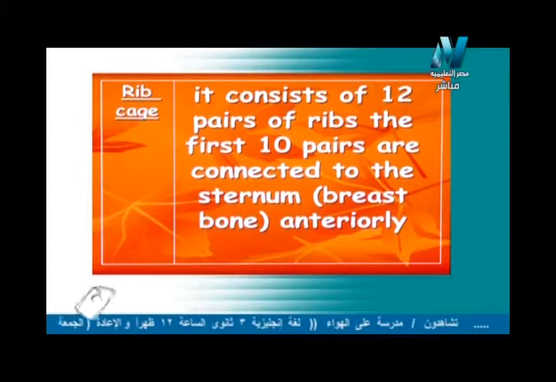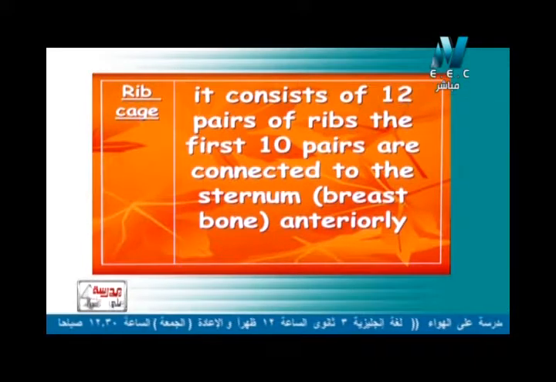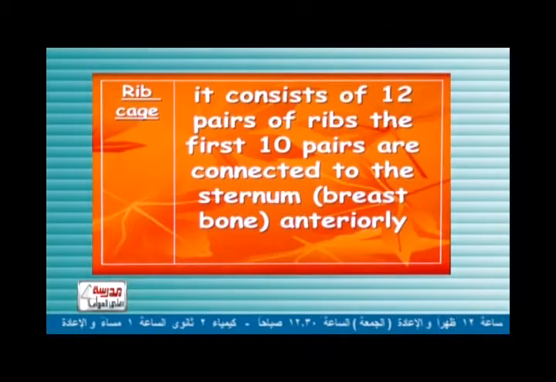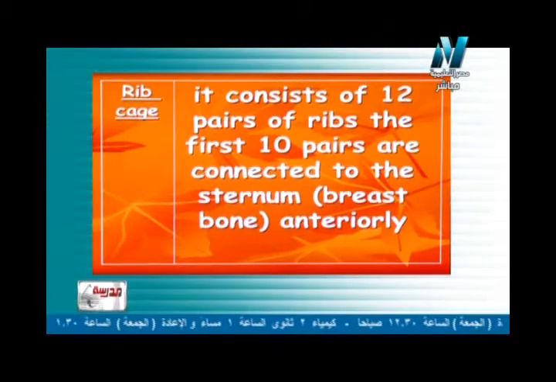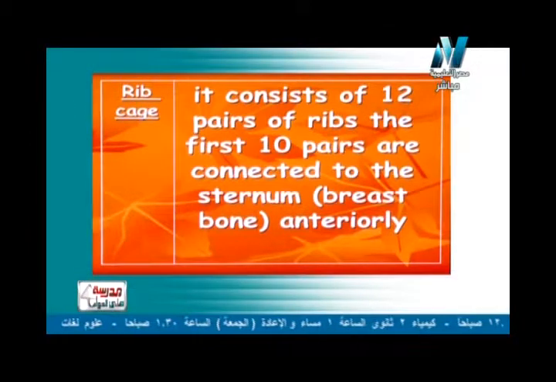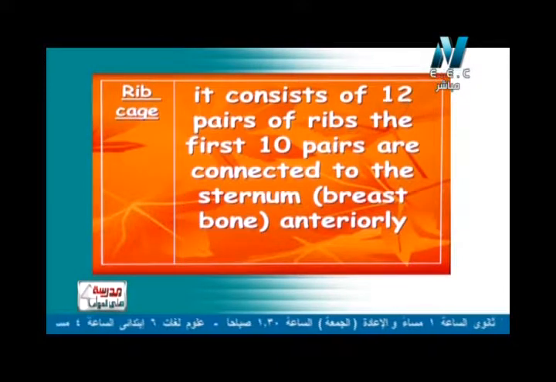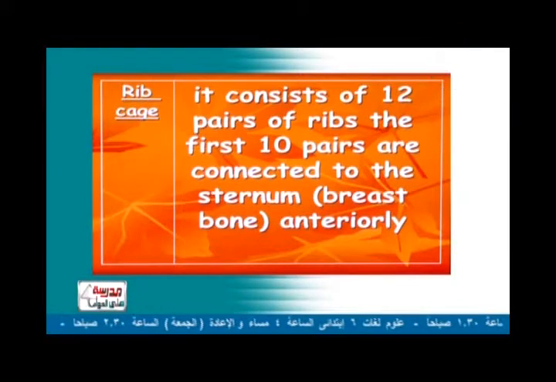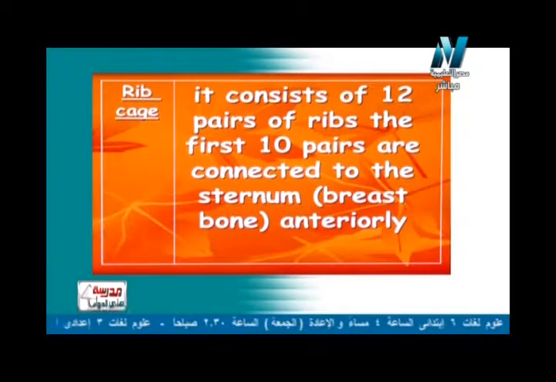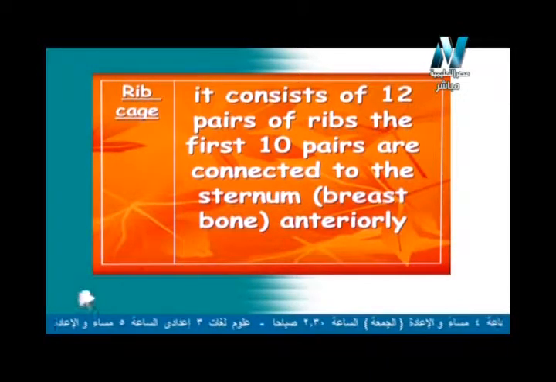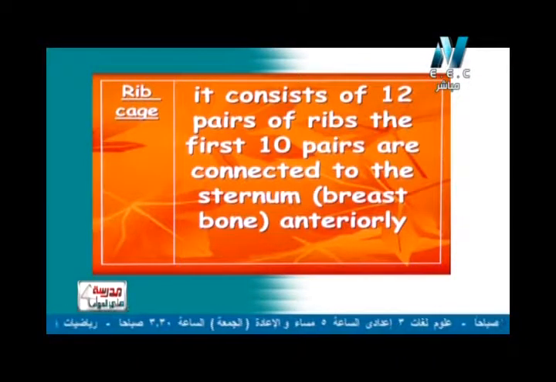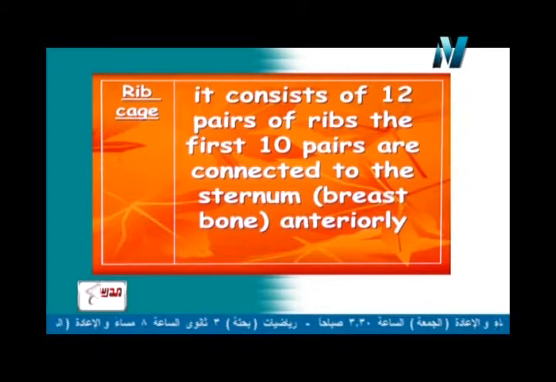The first 10 pairs are connected to the sternum or breastbone. في عظمة في مقدمة صدرنا كده، هي تقريبا above the heart، فوق الهارت، هي اللي بيتوصل بيها أول 10 pairs أو 10 pairs of ribs. طب ال 2 pairs الباقيين they are called floating ribs. بنسميهم floating ribs. Again, the rib cage contains of 12 pairs of ribs. 10 pairs بس منهم connected to the breastbone أو بنسميها sternum anteriorly.